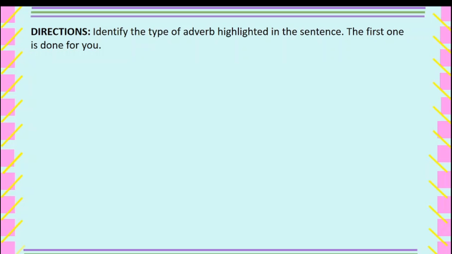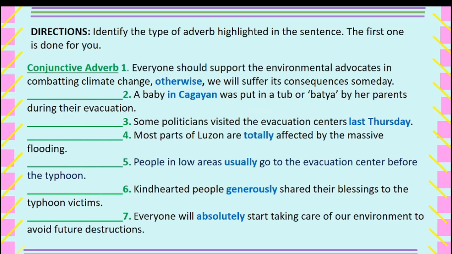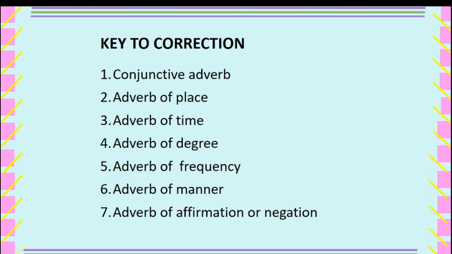Now it's time to check if you've learned something from our lesson for today. Directions: identify the type of adverb highlighted in the sentence. The first one is done for you. Alright, it's time to check your answers. Please be honest.